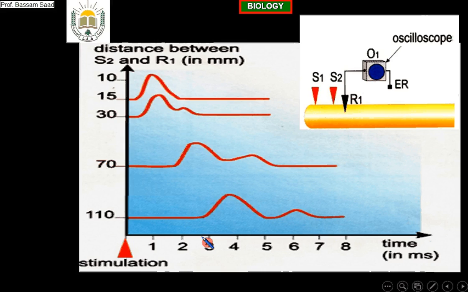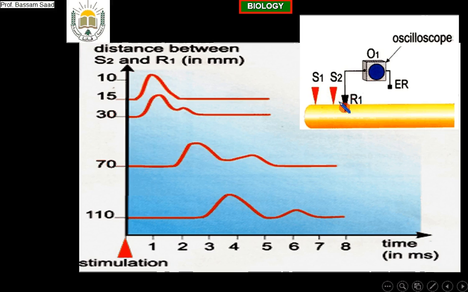So now the difference in velocities is detectable. Why? Because we are taking the oscilloscope away, increasing the distance between the stimulation and the recording. It becomes 110 millimeters.